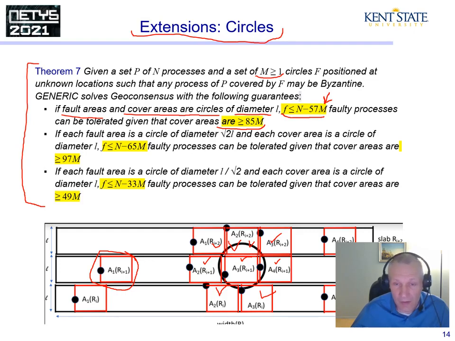Now, if the circular fault area is large, the number of faults is stated as such, and the number of circular coverage areas is those. Similarly, if it's smaller, then the numbers are as follows.